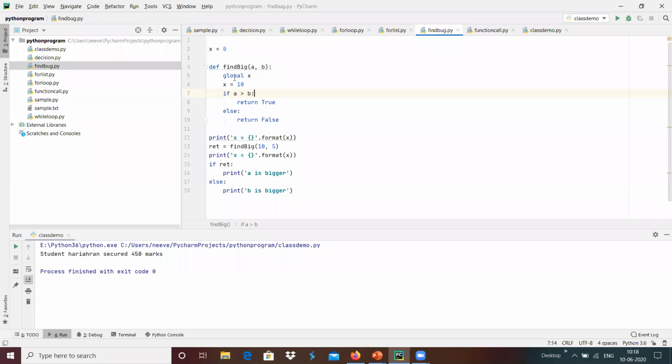Yeah, here we define something like a global. The one tag is used to define that particular variable as a global variable.